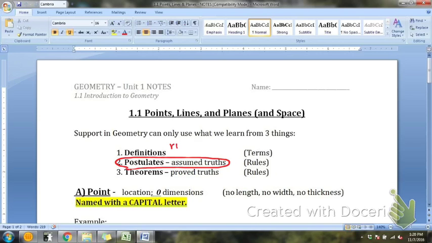So it's a rule we assume to be true. Your vocabulary sheet is in alphabetical order. I think theorem is also a vocabulary word. Yes, theorem is also a vocabulary word.